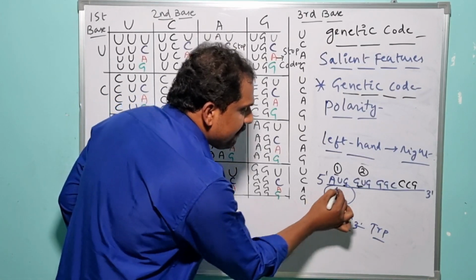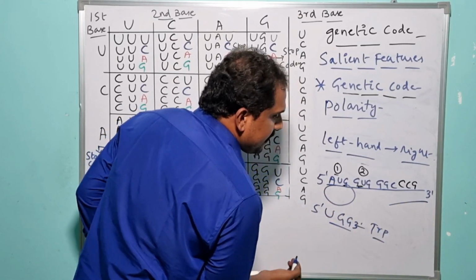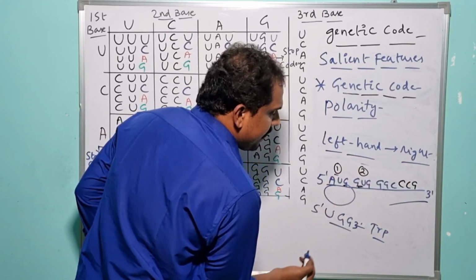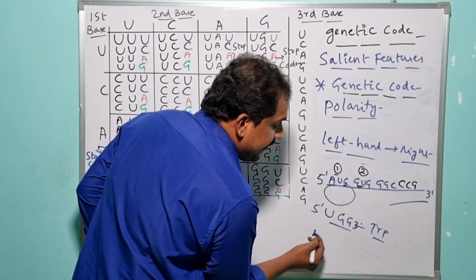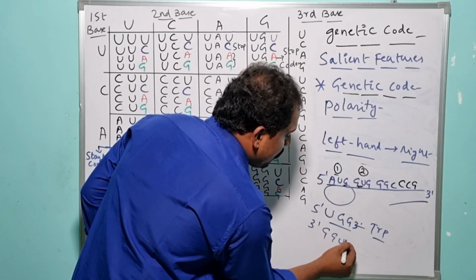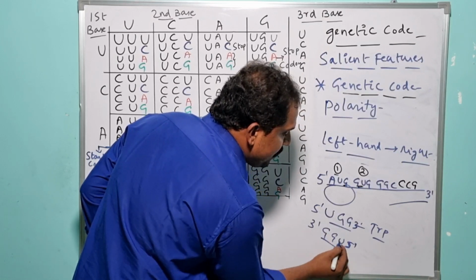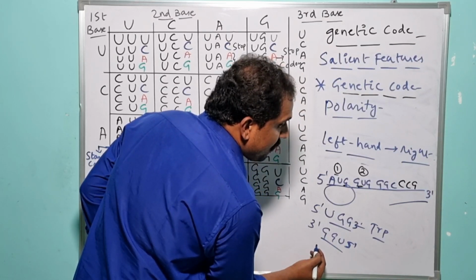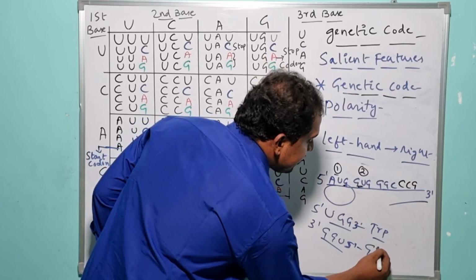But suppose the ribosomal subunit proceeds from the 3' to 5' direction, or from the right-handed side to the left-handed side, then the codon is read as GGU, right? GGU is a specific codon which encodes the amino acid glycine.